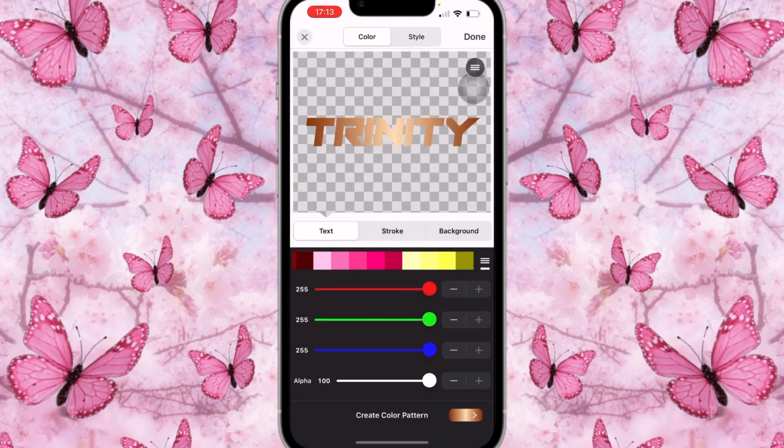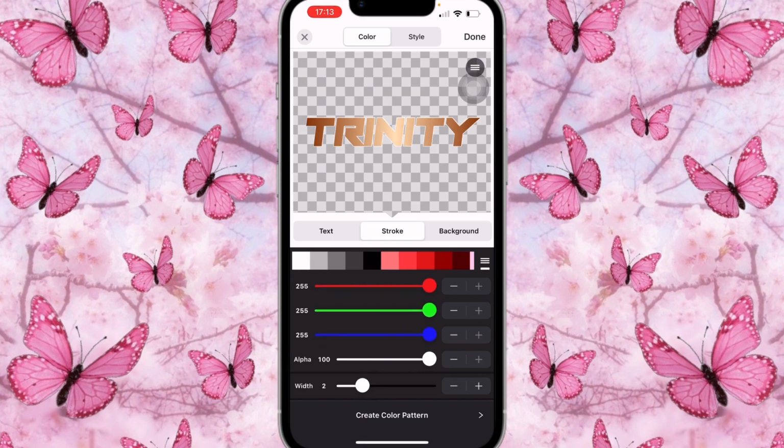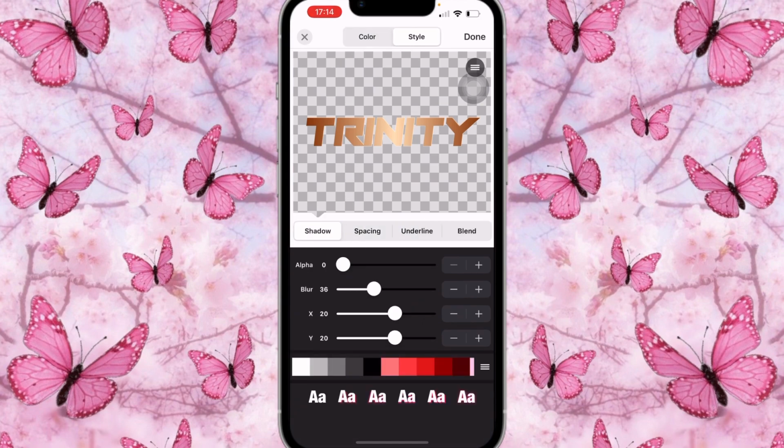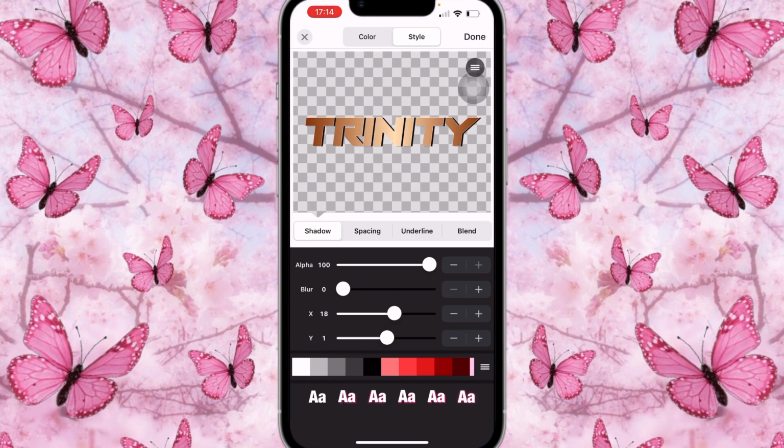Apply, then you're gonna click on stroke, and you're gonna click on white, but you're gonna turn down the width to 1, which is all the way at the bottom. You're gonna click on width, and you're gonna put it to 1. Once it's on 1, you're going to click on style above, and you're gonna click on the one before last, A at the bottom. Then you're just gonna adjust that black background, that black shadow behind like this. Great. Once you've adjusted the black shadow behind, okay, I'm going to bring it down a bit and then bring it down like this. Great.